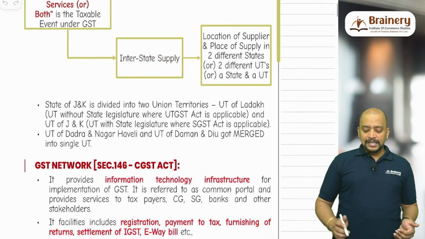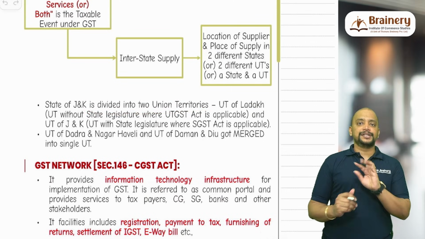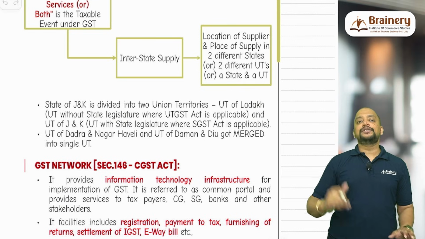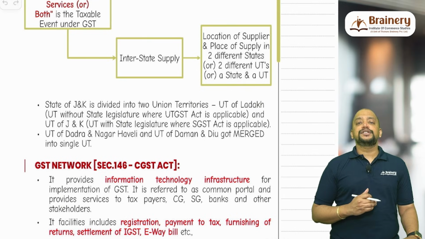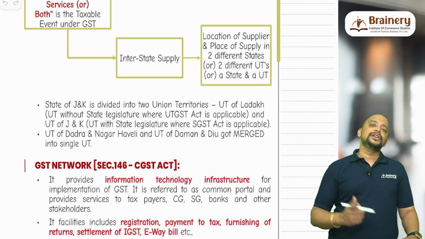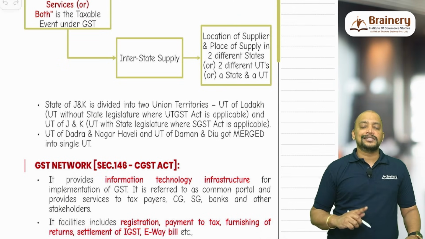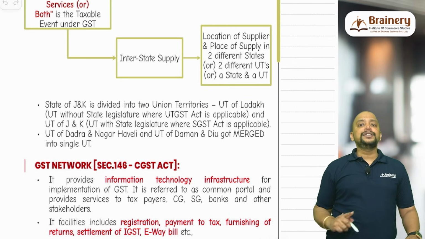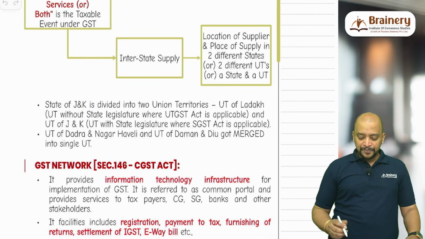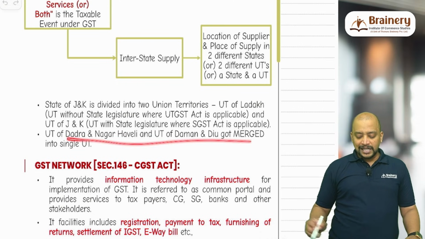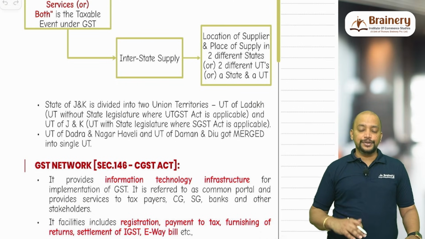And next we have seen the state of Jammu and Kashmir divided into 2 union territories, that is, previously the state of Jammu and Kashmir, now union territory of Jammu and Kashmir and union territory of Ladakh. Union territory of Jammu and Kashmir is a union territory with state legislature. Union territory of Ladakh is a union territory without state legislature. Between Jammu and Kashmir and Ladakh, if there is any transaction also, it will be subject to IGST. So that will come under one state and one union territory. Union territories with state legislatures are treated like states only, whereas for other union territories without state legislature, the UTGST Act will be applicable. And union territory of Dadra, Nagar Haveli, Daman and Diu got merged into a single GST.